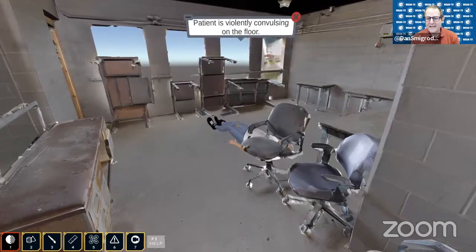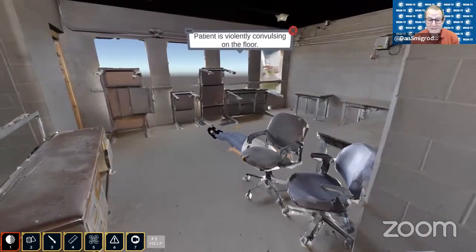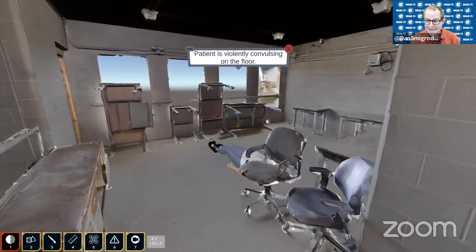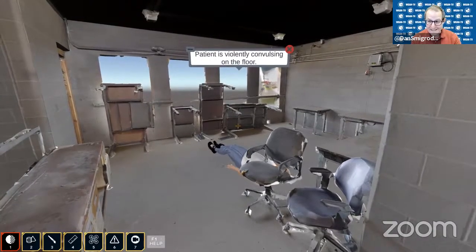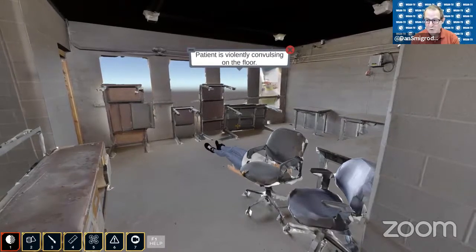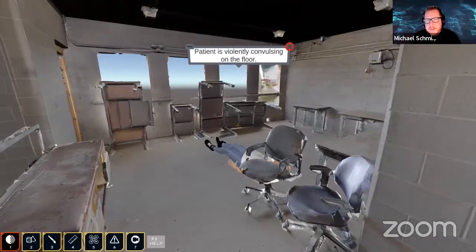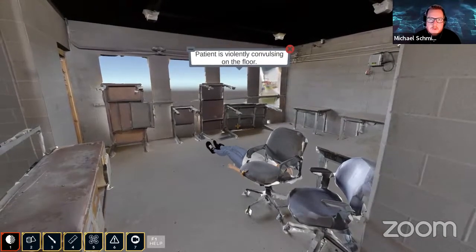So is the camera the point of view that we're seeing now, or can you place a camera where you want to be recording video from? All of the above. It records from the player's perspective and from any additional cameras that you also record.